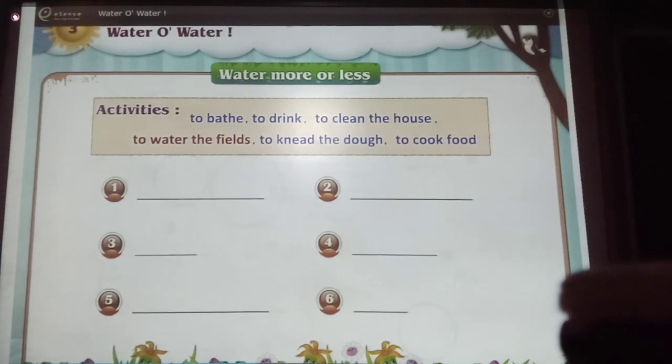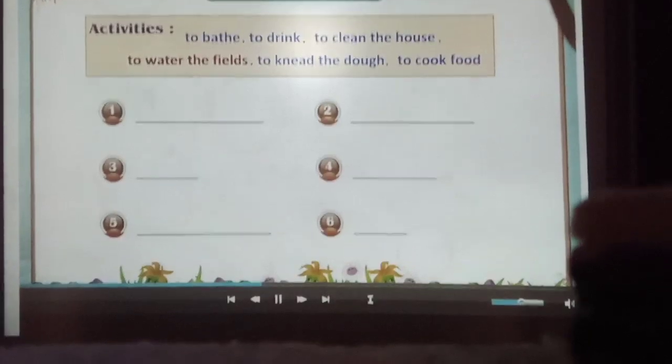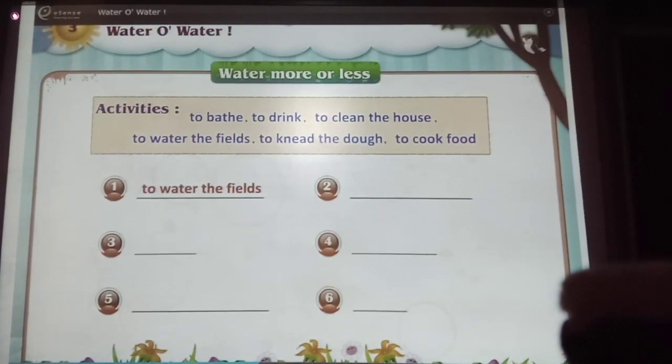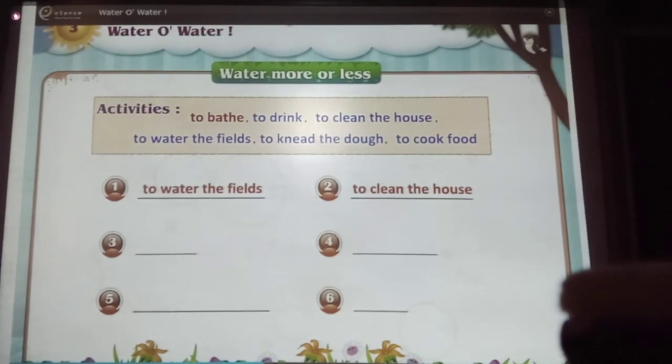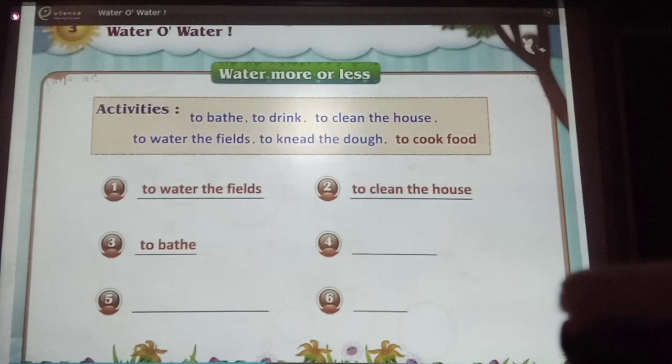To water the fields will be the first activity. To clean the house will be the second activity. To bathe will be the third activity. To cook food will be the fourth activity. To knead the dough will be the fifth activity. To drink will be the sixth activity.